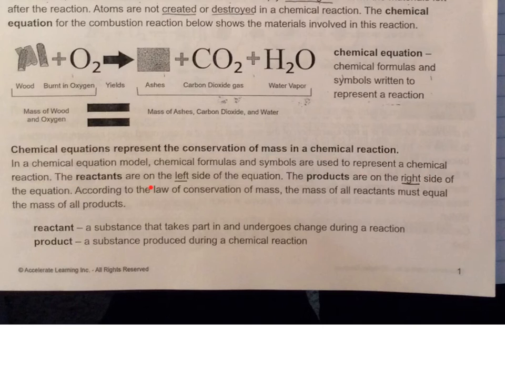The reactants are on the left side of the equation, and the products are on the right side of the equation. According to the law of conservation of mass, the mass of all reactants must equal the mass of all products. Reactant: a substance that takes part in and undergoes change during a reaction. Product: a substance produced during a chemical reaction.